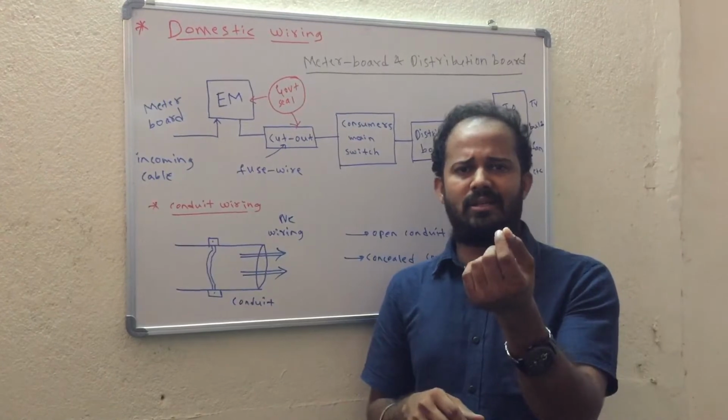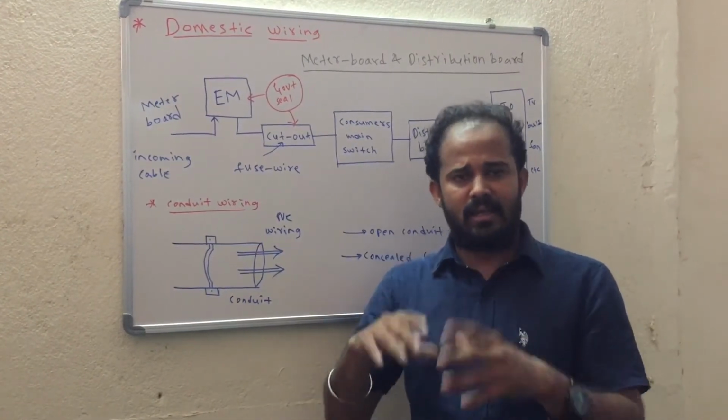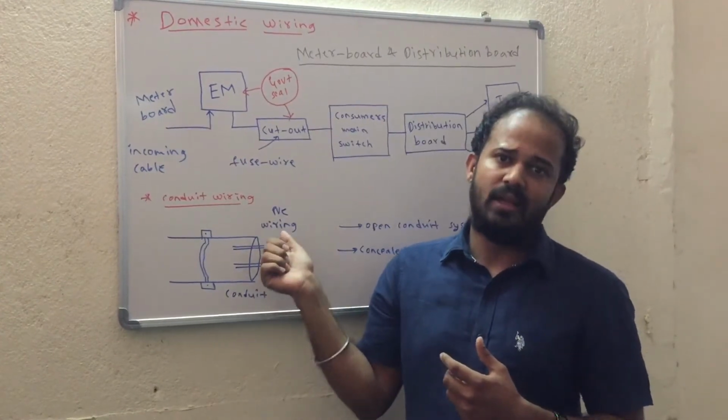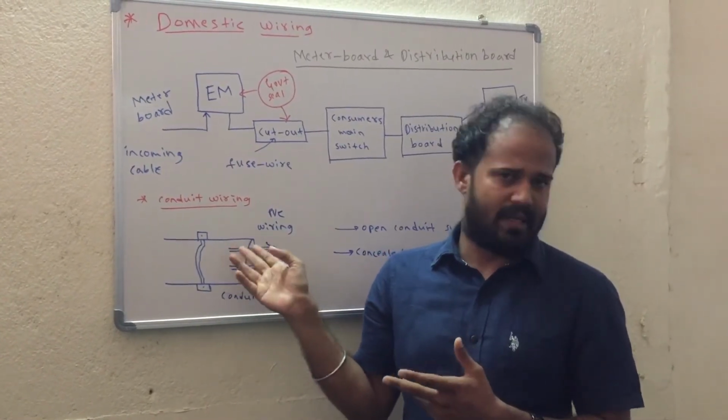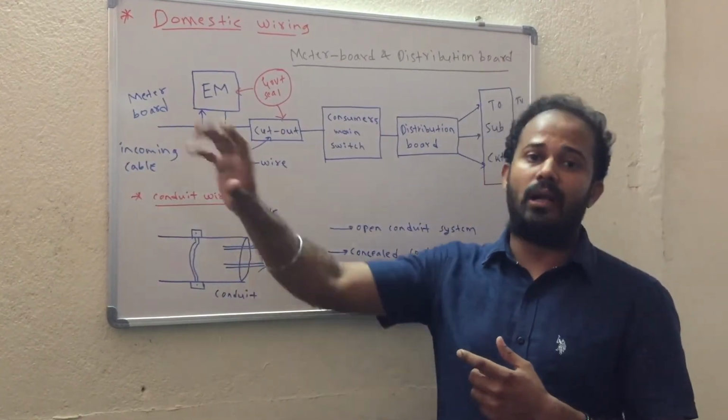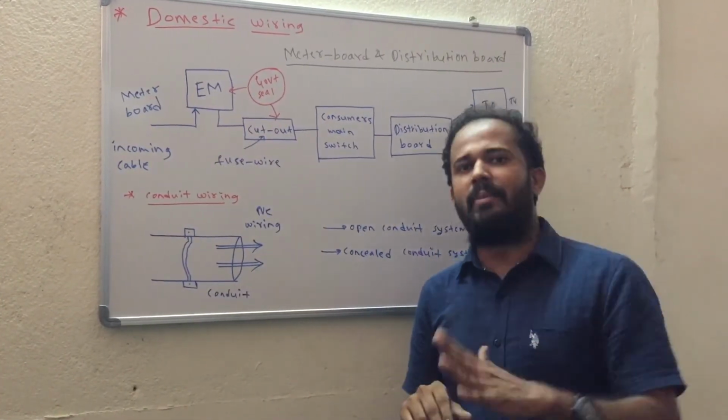Only one particular connection is not necessary. We can insert many sub connections through the bunch of wires inside the conduit. This is the second. And the third advantage is that it has a long life and less maintenance.